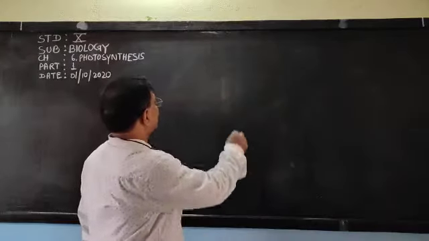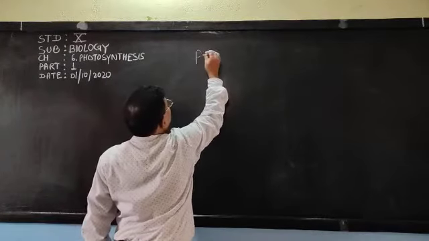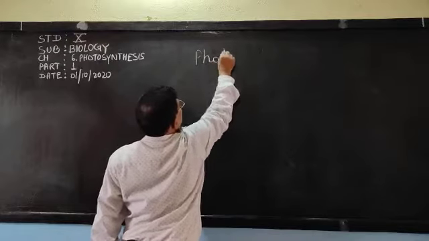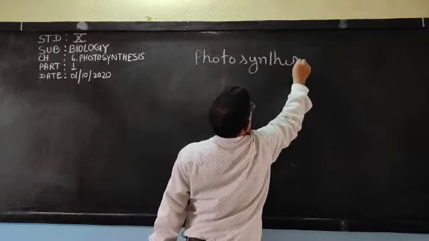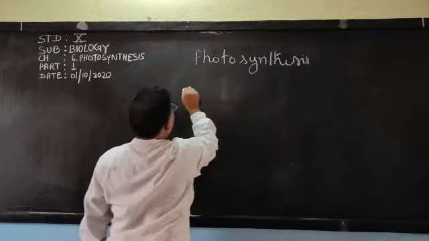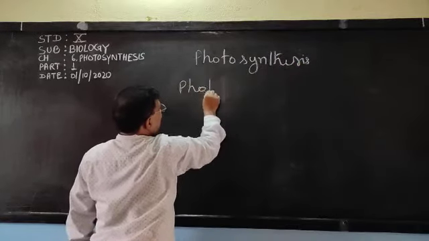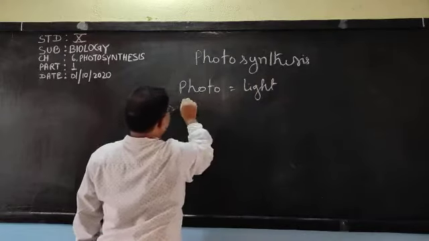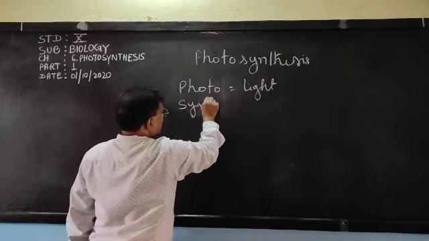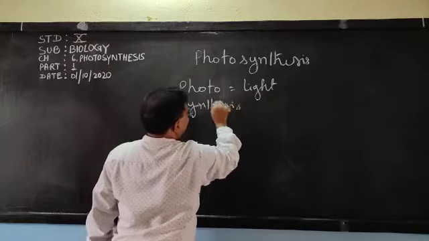So first thing, photosynthesis is made up of two words, photo and synthesis. Photo means light and synthesis means to prepare food.